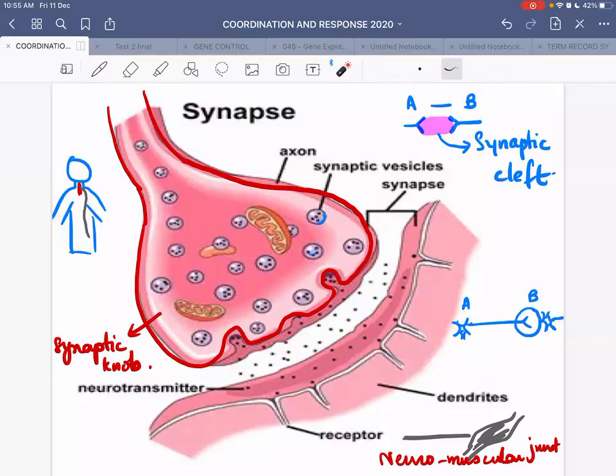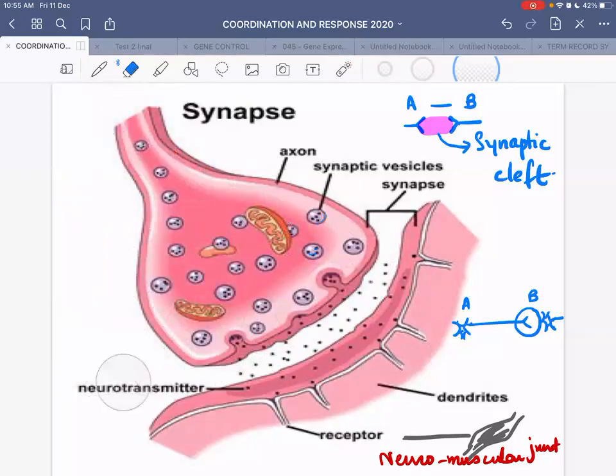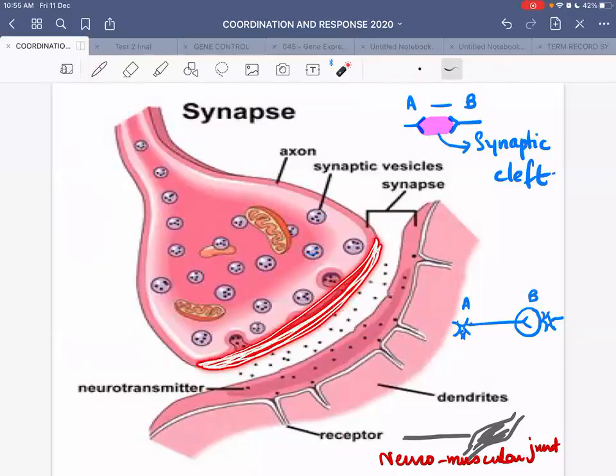Okay, now the membrane of the synaptic knob. Let me just rub this so that you can see the membrane of the synaptic knob. Okay, you can see it well now. This is the membrane of the synaptic knob. This membrane is quite thickened. It's very thick. It's not so clearly visible here, but it's actually very thick, and this membrane is known as the presynaptic membrane. Presynaptic because this is your synapse.